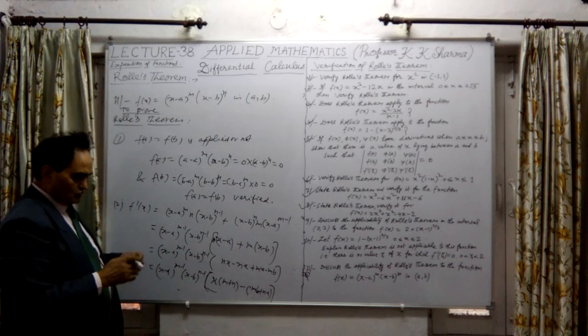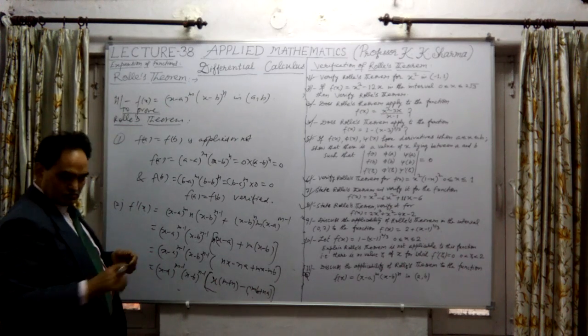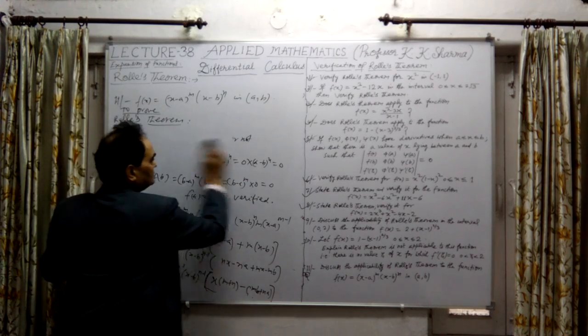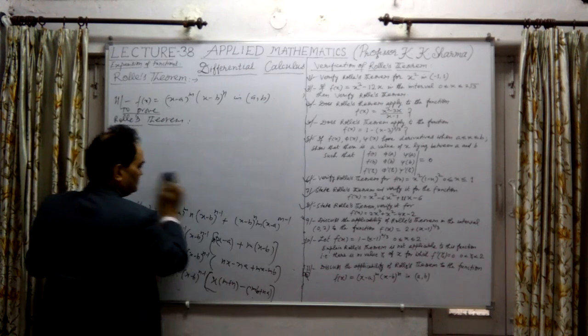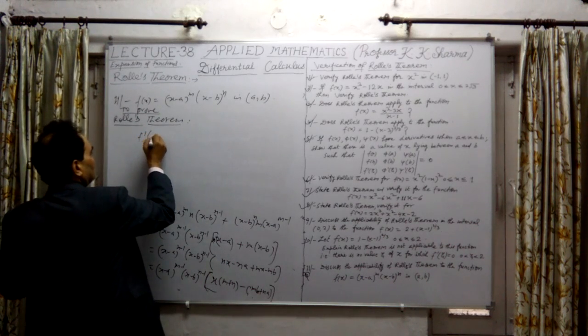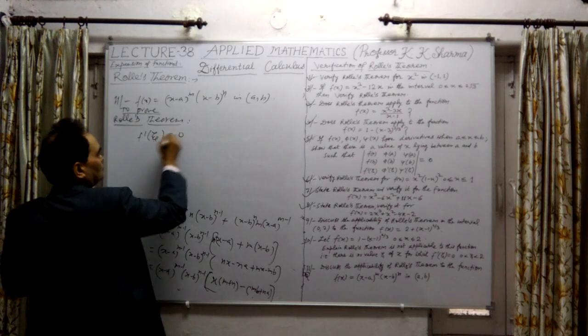Okay, so let me find out what is the point, zeta. If I find out zeta, f dash zeta, the first condition is satisfied. For the second, if Rolle's theorem is applied, then f dash zeta equals 0, so let me take the zeta point equal to 0.